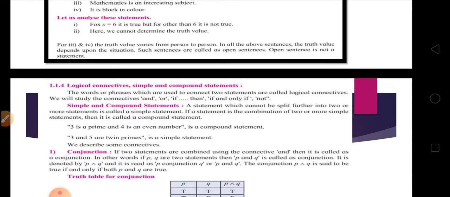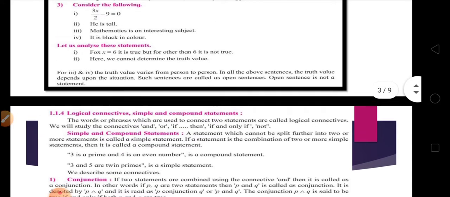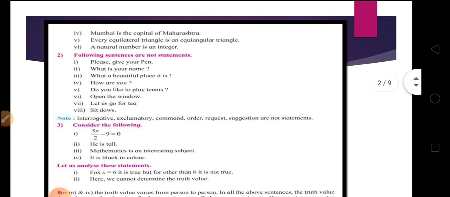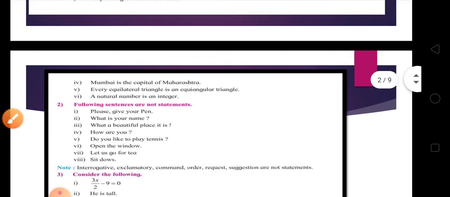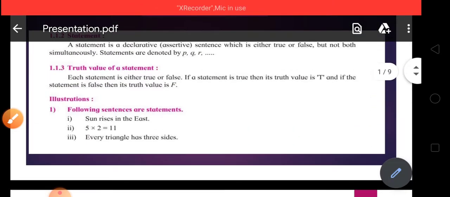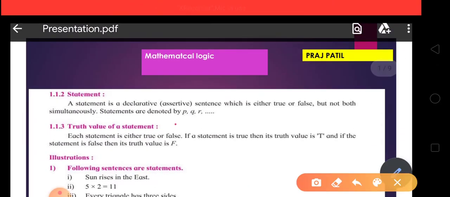compound statement. Friends, we learned the definition of a statement and we also learned the denotation of a statement. Statements are denoted by the letters P, Q, R. For example, 2 into 3 equal to 6 is one simple statement.